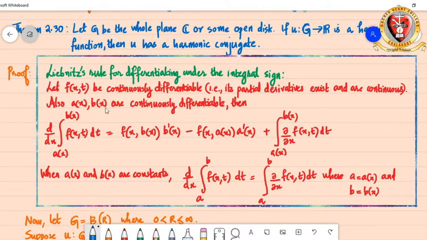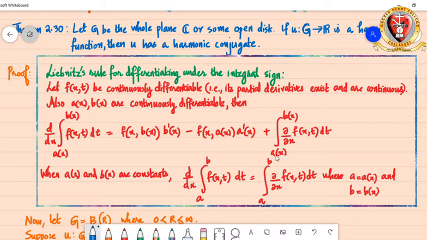Suppose a of x and b of x are continuously differentiable, then d by dx of the integral from a of x to b of x of f of x,t dt is equal to f of x comma b of x into the derivative of b of x, minus f of x comma a of x into the derivative of a of x, plus the integral from a of x to b of x of dou by dou x of f of x,t dt.